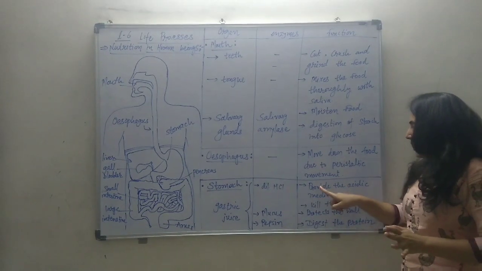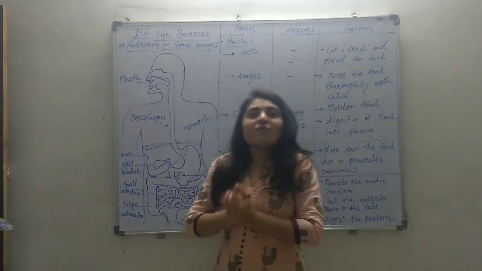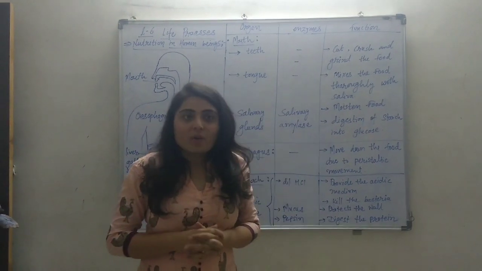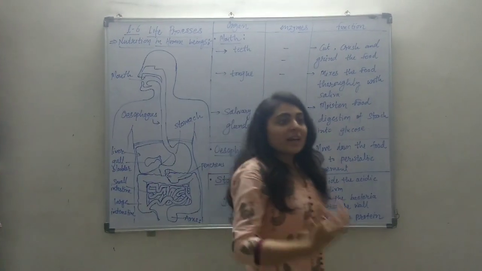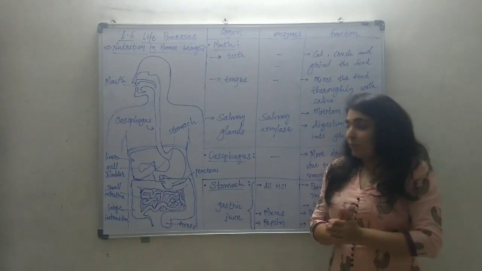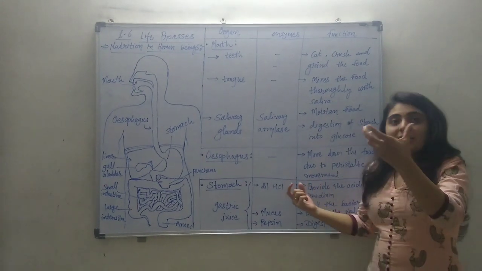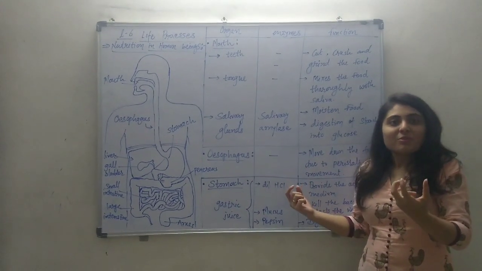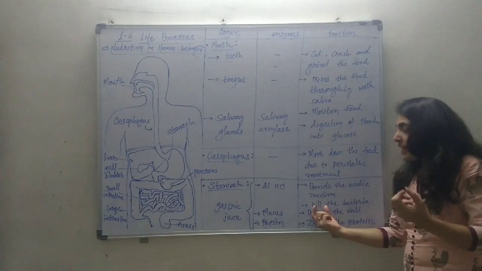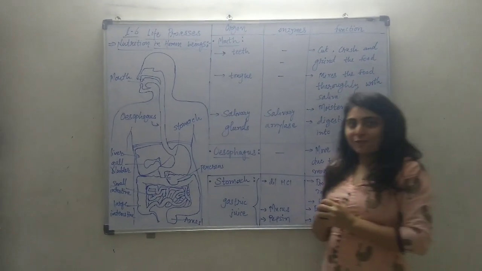Dilute hydrochloric acid provides the acidic medium to digest the food. Some enzymes can act only in the acidic medium, so the dilute hydrochloric acid creates the acidic medium inside the stomach. The second function is that it kills the bacteria present in the food.